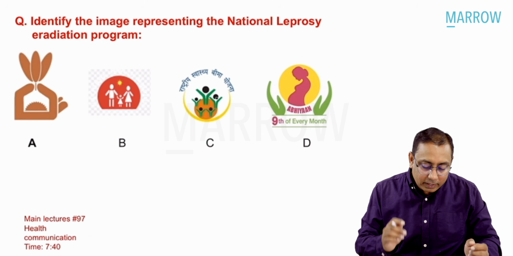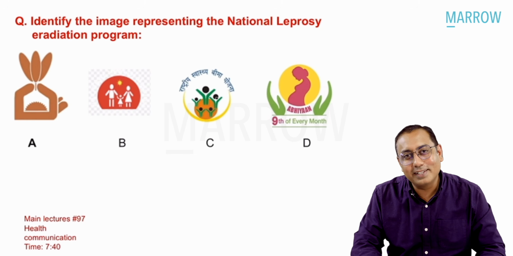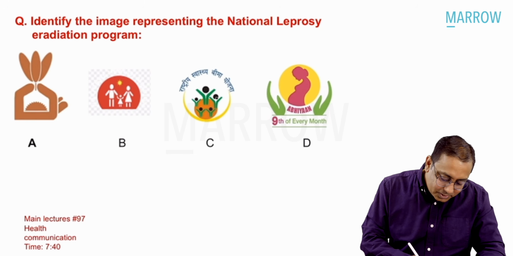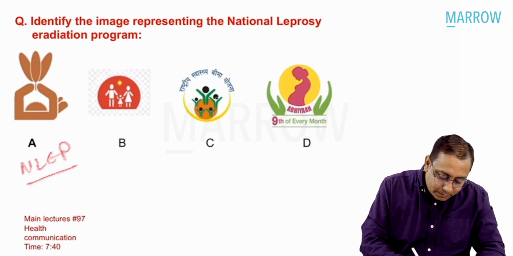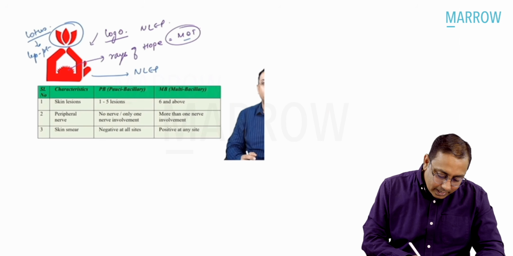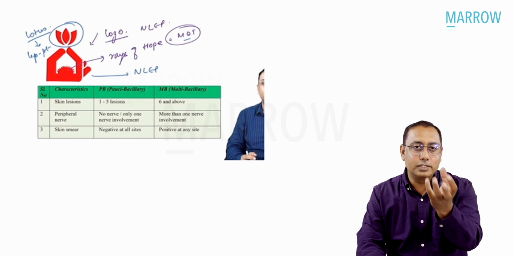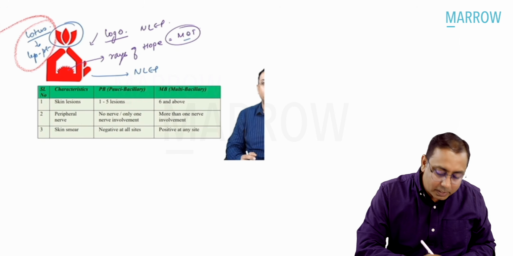Next MCQ: identify the image representing the National Leprosy Eradication Program. I think this was the easiest MCQ you would ever get. And the answer over here is NLEP. It is given by logo number 8. And of course, about the logo, you should know that NLEP has the lotus flower, and the lotus flower is the leprosy patient.